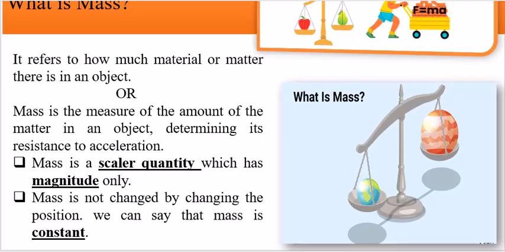Mass is the measure of the amount of matter in an object, determining its resistance to acceleration. In other words, we can say that mass is the quantity of a material, and because of this, mass is a scalar quantity and it has a magnitude only.